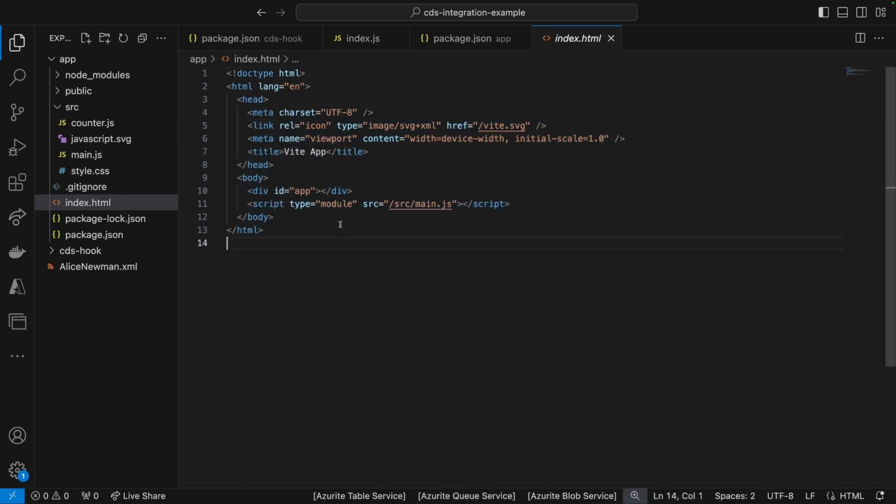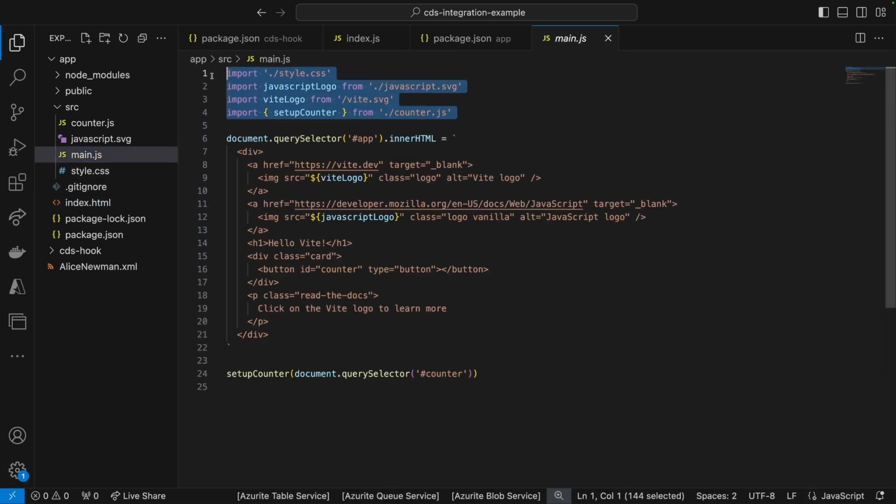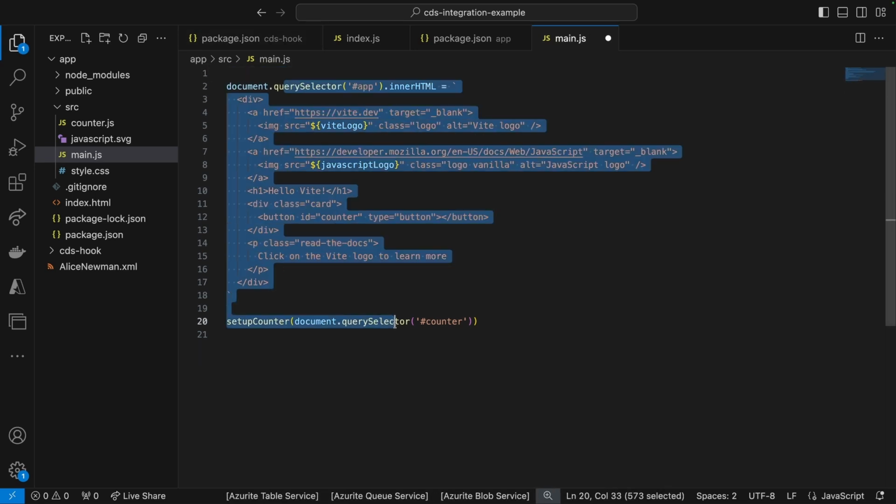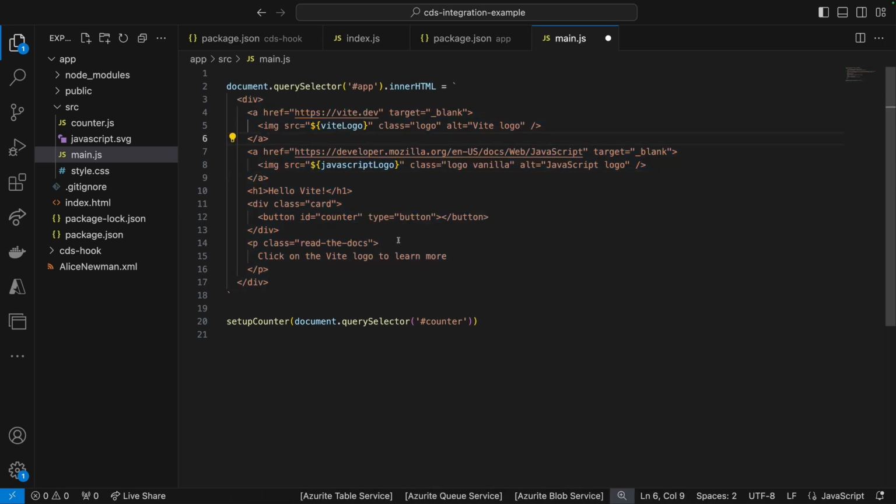We literally just have an HTML and it is loading some JavaScript. And we have just the modern tooling available of importing, etc. Now, I'm going to go ahead and say, look, I don't need the styles. I don't need the images. I don't need this counter. And you can see this is very primitive. It's literally just saying select an element and set this HTML to it with the following interpolation. It's as simple as it can get.